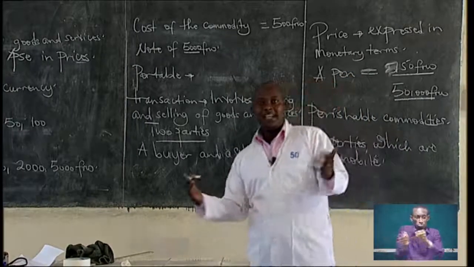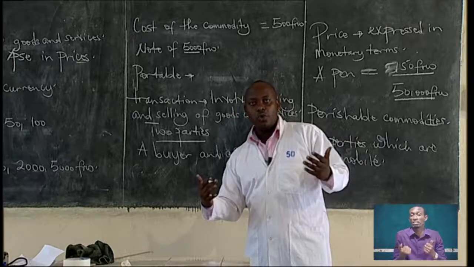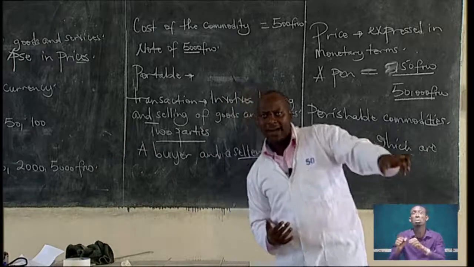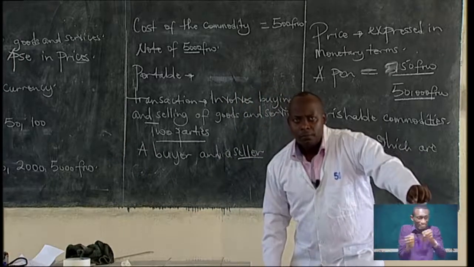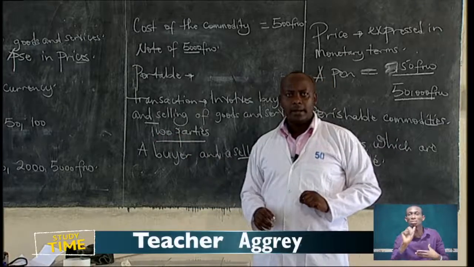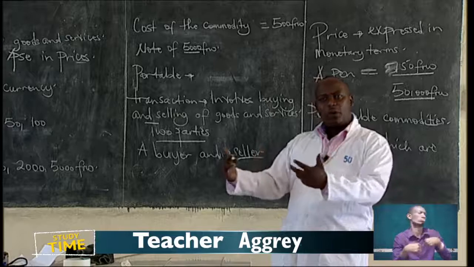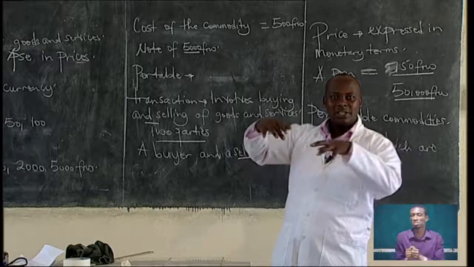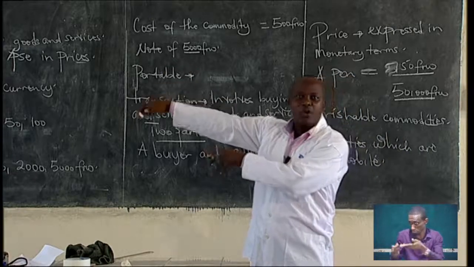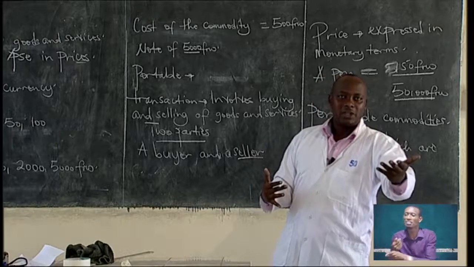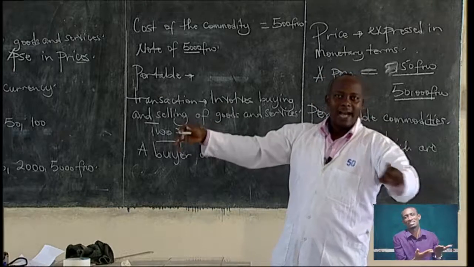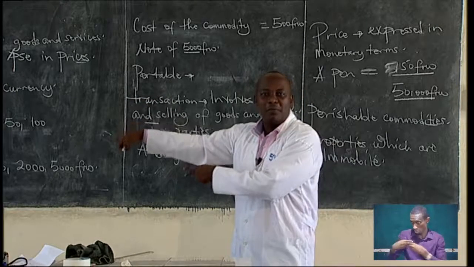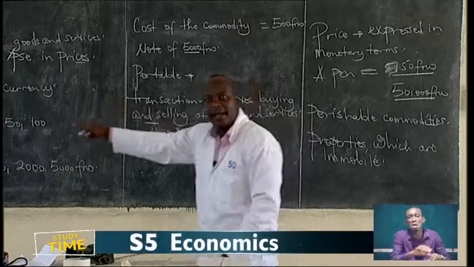If I have a plot of land in Kayonza and I want to go to Rwamagana, it is difficult to transfer land from Kayonza to Rwamagana. Now, money helps in transfer of immovable properties. You can sell that land and go and buy another land in Rwamagana. I transfer that land in form of money. When I go to Rwamagana, I buy another land.